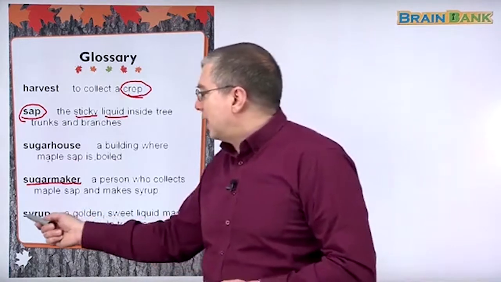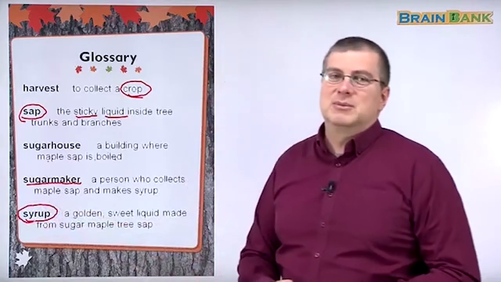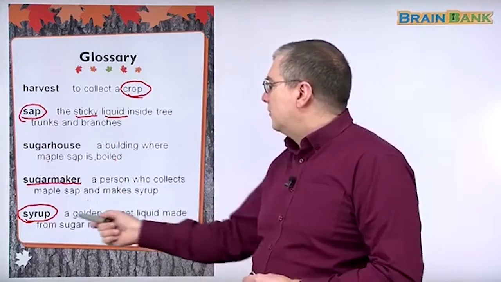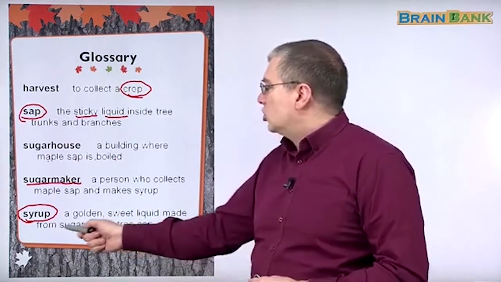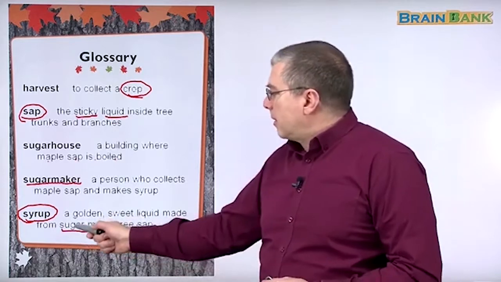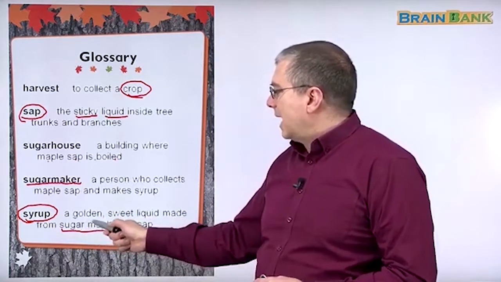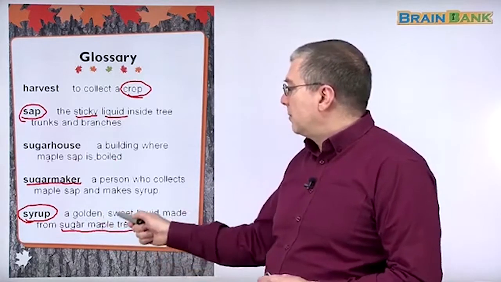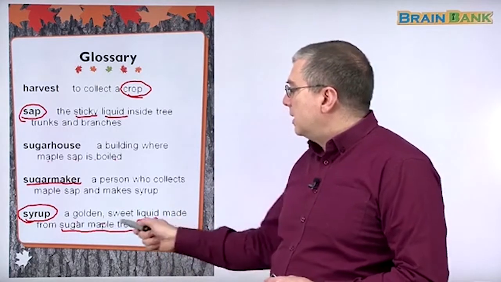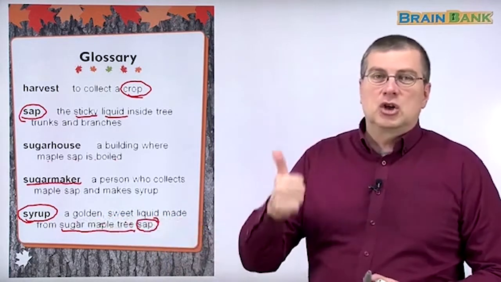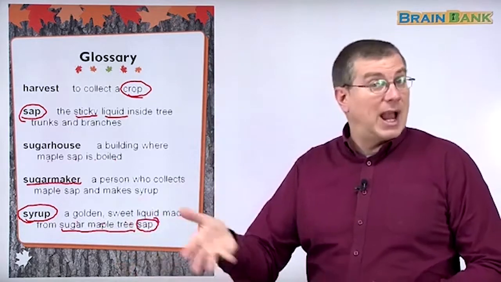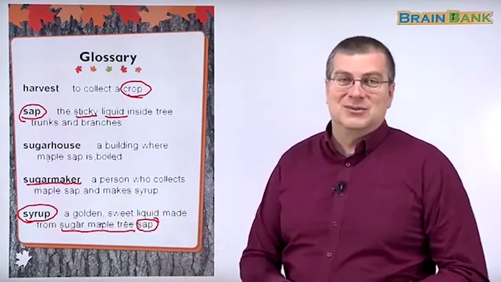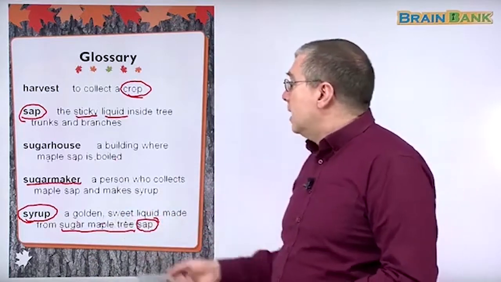Okay, finally we have syrup, and we know that word. We've used it many times before already. Syrup is a golden sweet liquid made from sugar maple tree sap. Sugar maple tree sap. So remember, this is the noun, these are the adjectives. Sugar maple tree, and this is also a noun now because it's sugar maple tree sap. So this becomes our new noun, and these are all adjectives. Sugar maple tree sap. What kind of sap? Sugar maple tree sap. Okay? That's a lot of adjectives. We put them all together in front of the noun. But anyway, we know syrup.